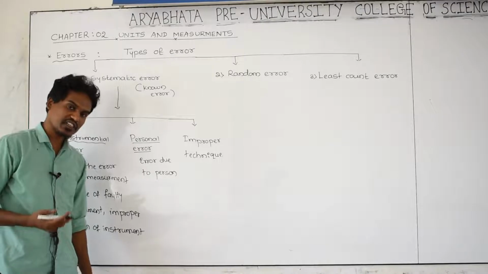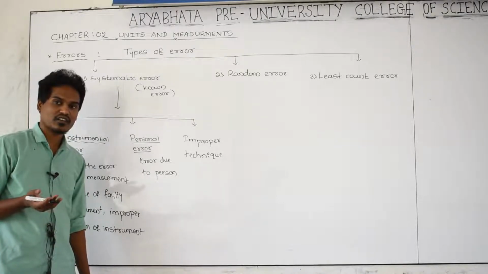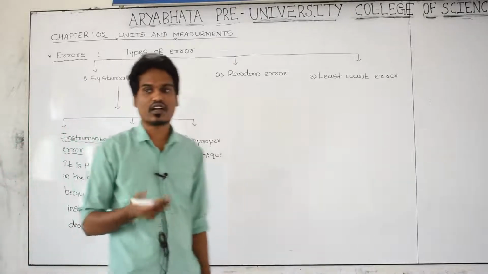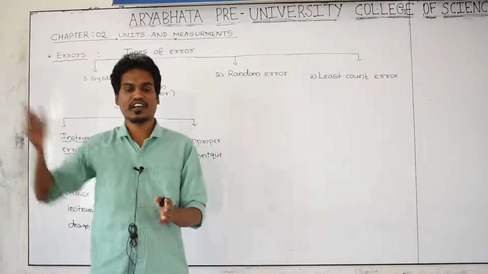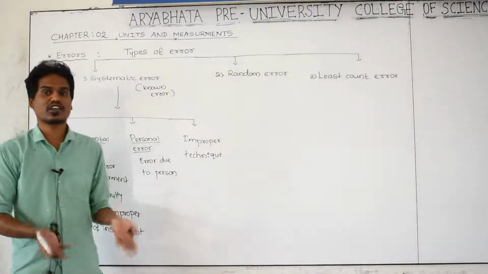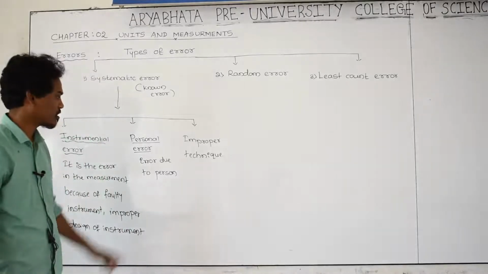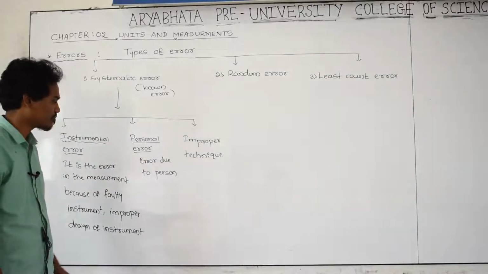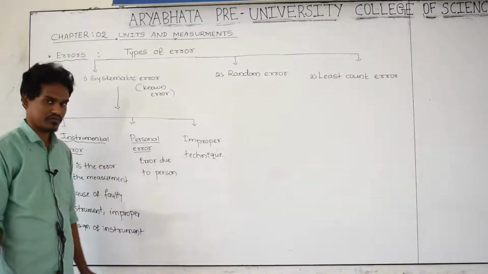Because while measuring something, he is a lazy person, or he is not doing a correct measurement, because his mind is somewhere else and he is not concentrating while measuring a dimension. That's why what the person is doing is called a personal error.